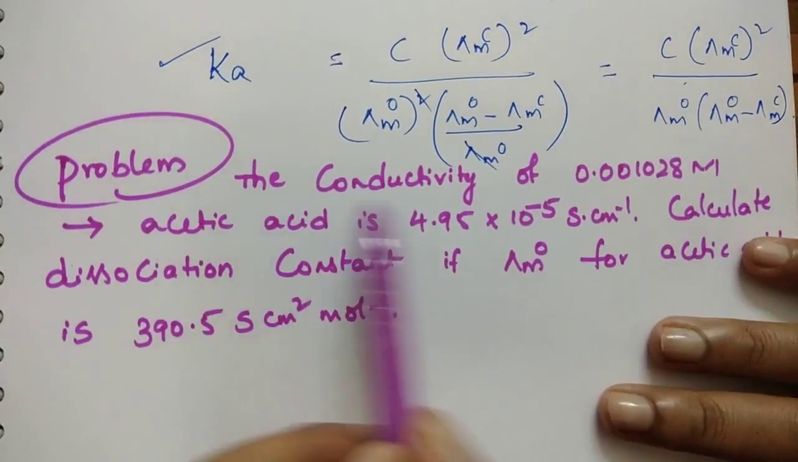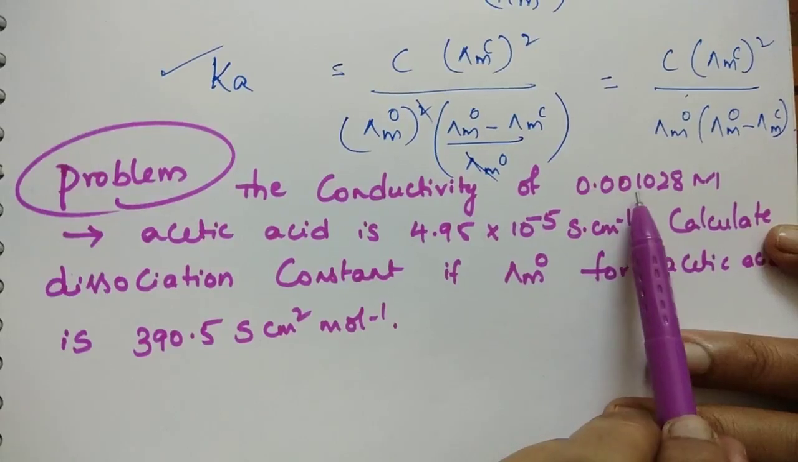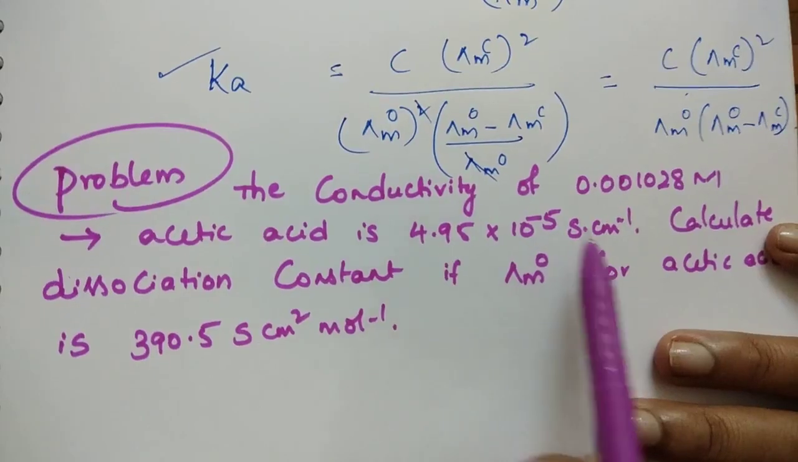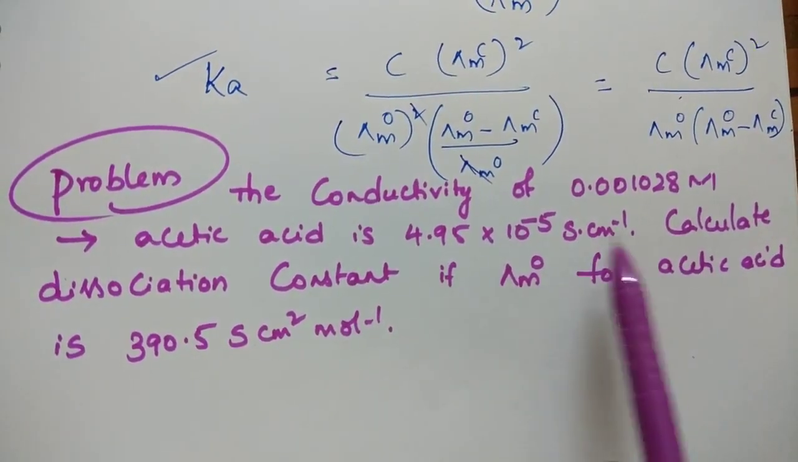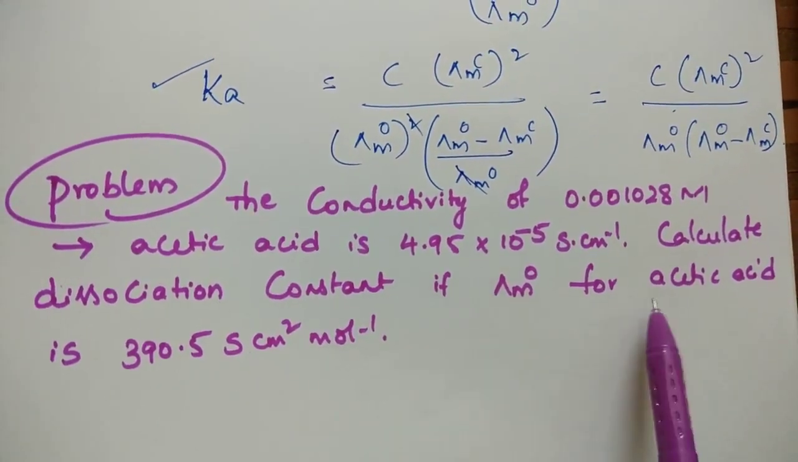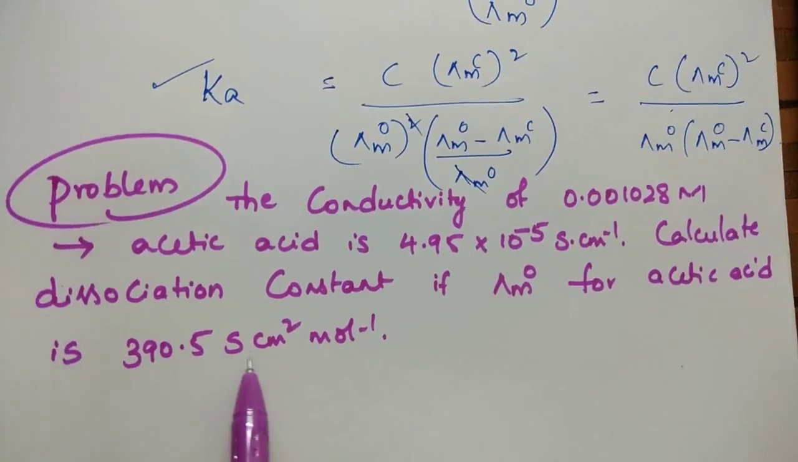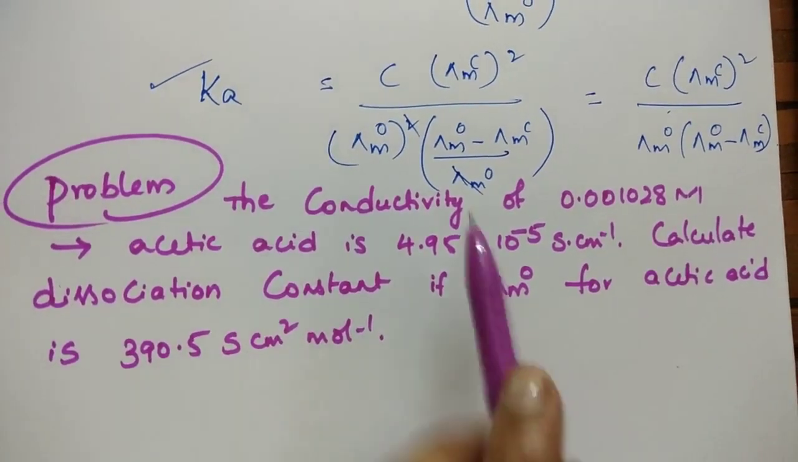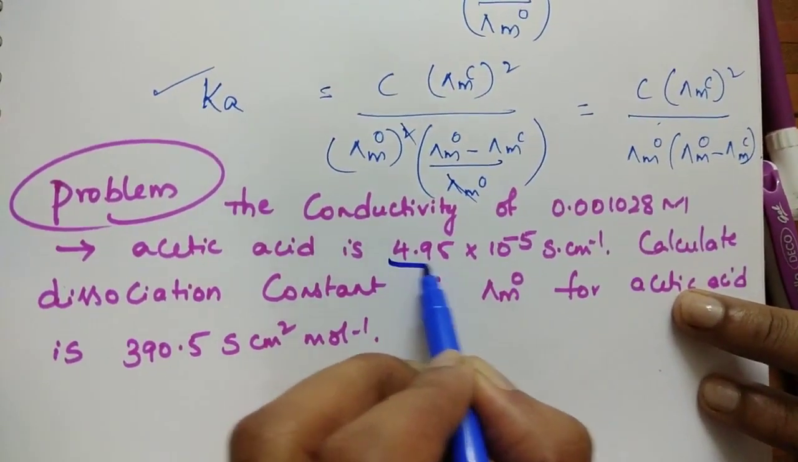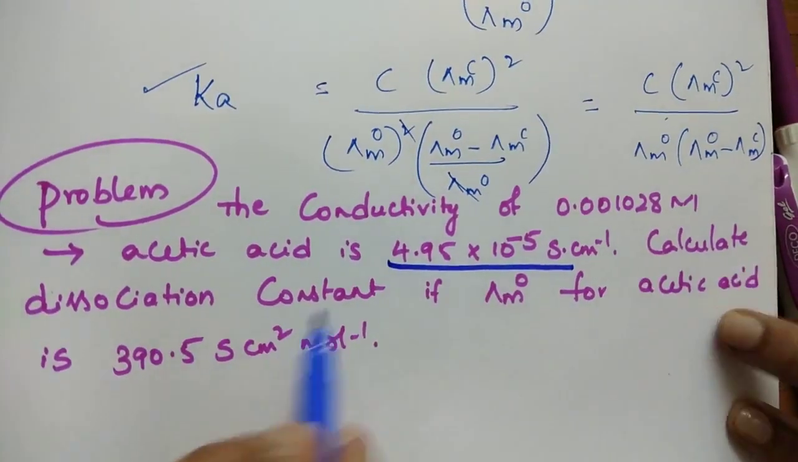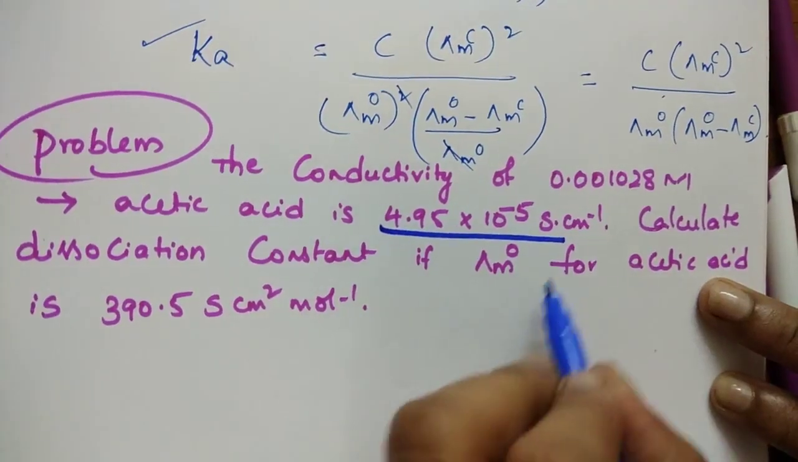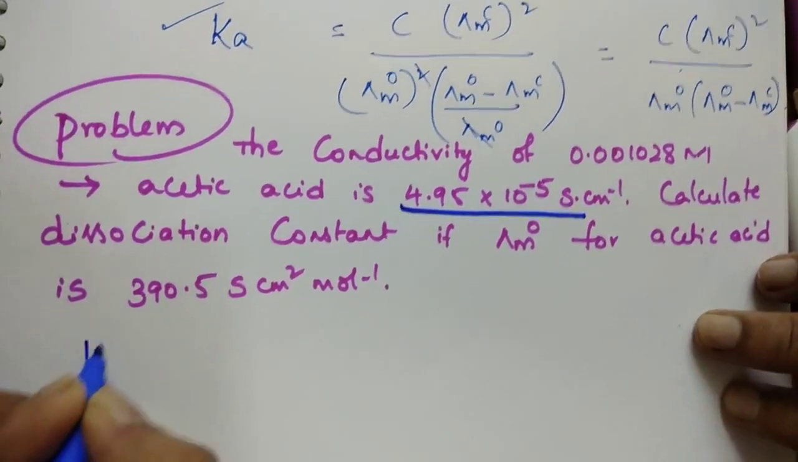See this problem. The conductivity of 0.001028 molar acetic acid is 4.95 into 10 power of minus 5 Siemens per centimeter. Calculate the dissociation constant if lambda naught for acetic acid is 390.5 Siemens centimeter square per mole. In this case, the conductivity of acetic acid is given, and they are asking us to find the dissociation constant for acetic acid. Lambda naught is given. We have to find Ka.